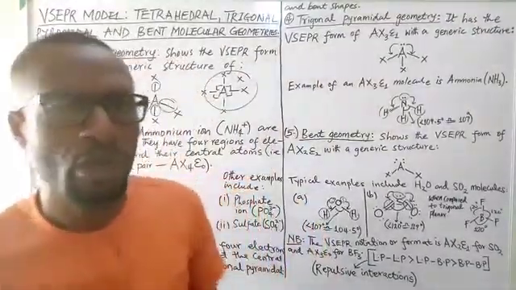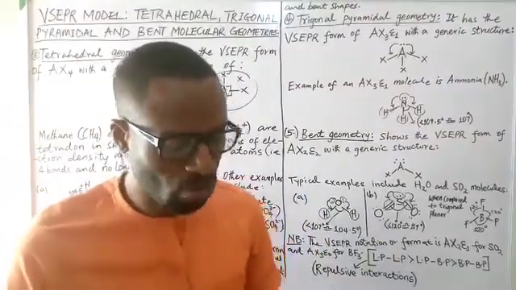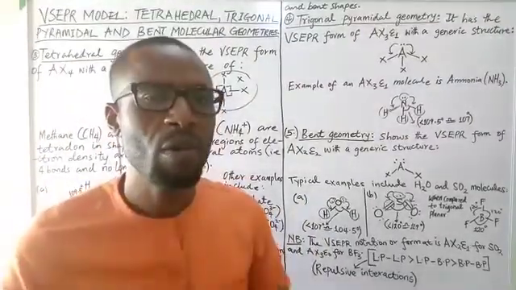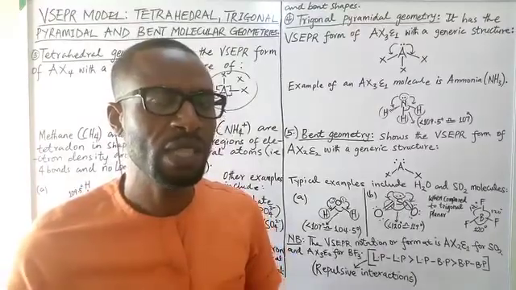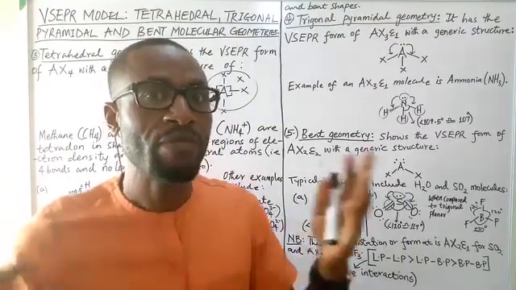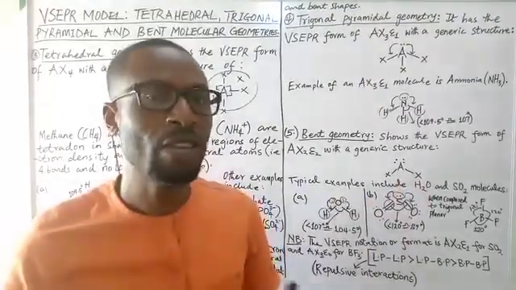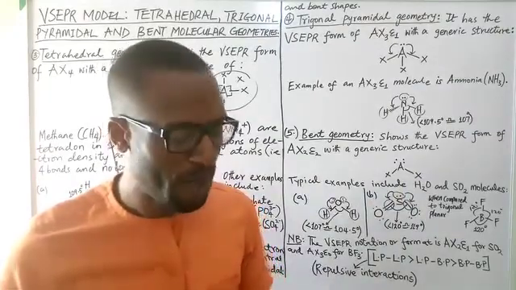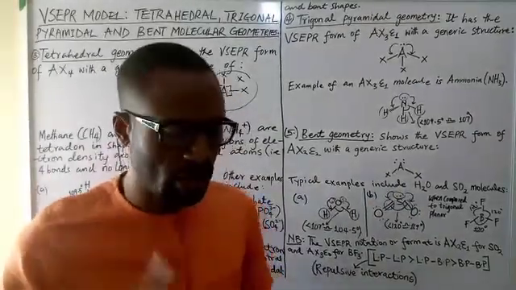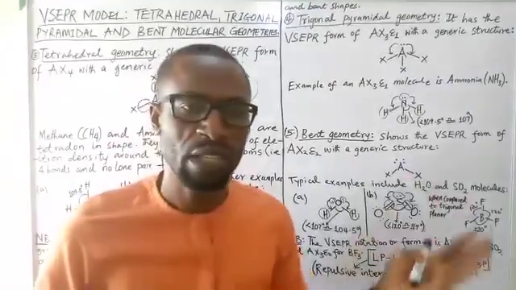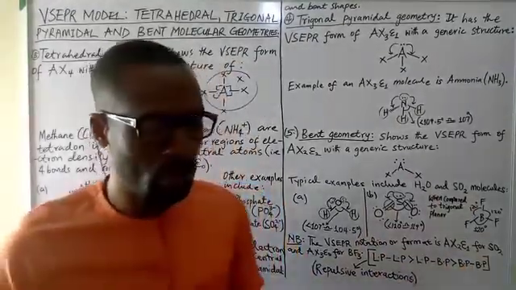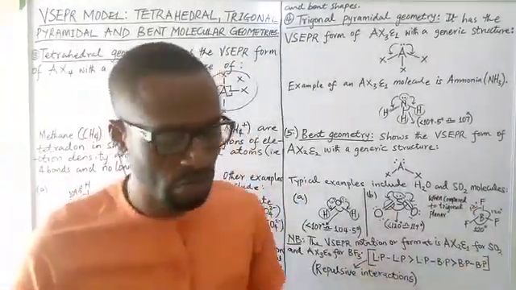In the next lecture, I'm going to go straight into talking about the molecular geometries exhibited by advanced molecules, because there are other molecular geometries apart from the linear geometry and the trigonal planar geometry that we mentioned in the last lecture, and today we mentioned three more, making it 5 molecular geometries.